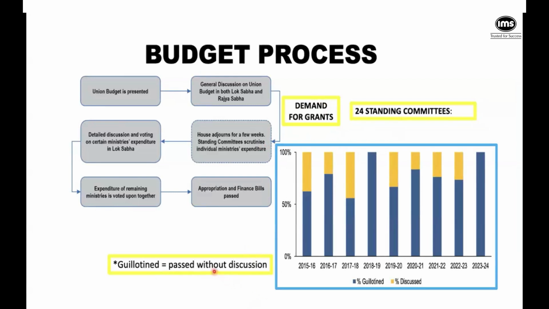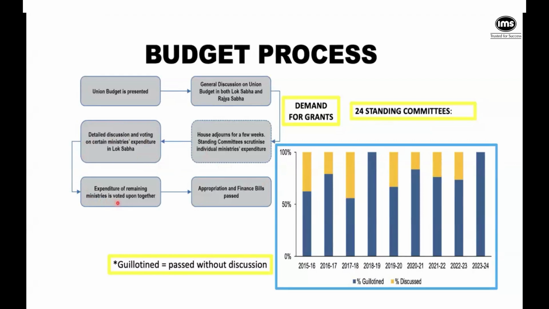So you can see pictorially that there have been two instances when the entire budget has been passed with no discussion in the parliament. I'm sure you guys are curious. You have all the information at your fingertips. You can go and see how that actually transpired. But that's another interesting aspect: there has to be a detailed discussion, there has to be voting and things like that. So they first begin with the major chunky ministries and this in-depth discussion, and then the rest of the ministries, en masse, are voted upon.